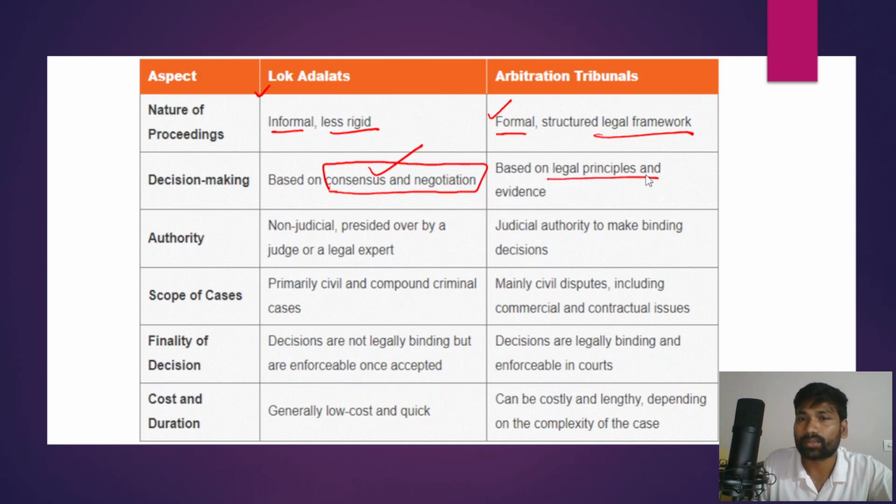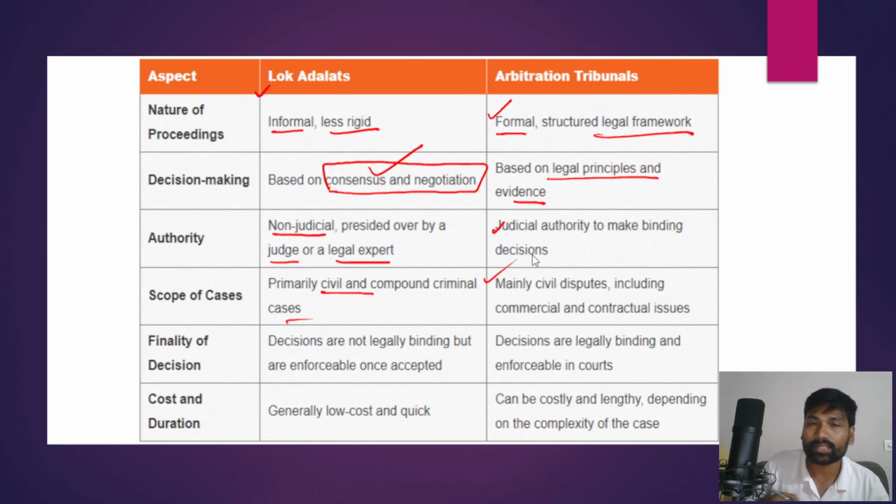In arbitration tribunals, the decisions are based on legal principles and existing evidence. In Lok Adalats the authority is non-judicial and presided over by a judge, a legal expert and a social worker, and they deal with compoundable criminal offences as well.